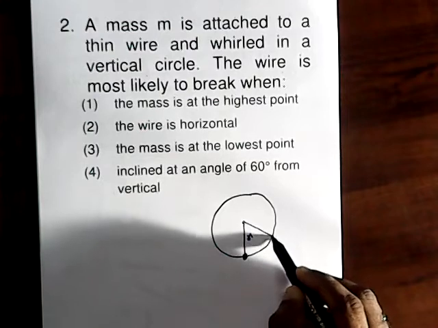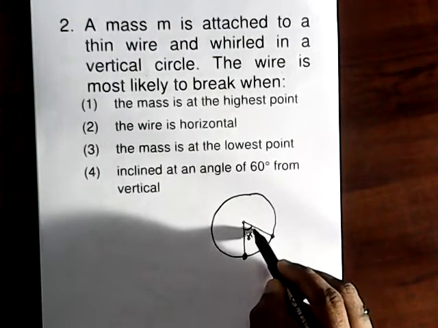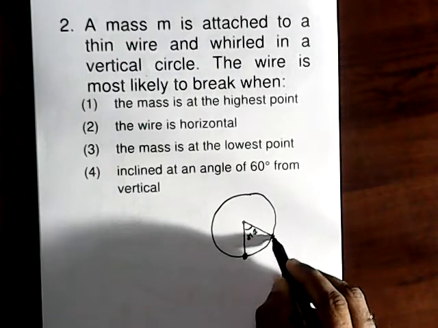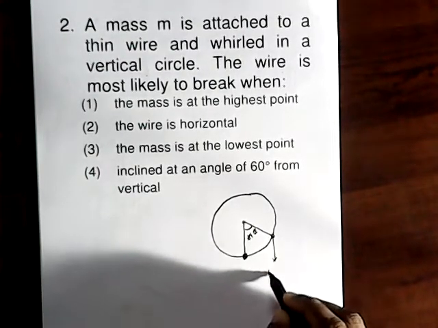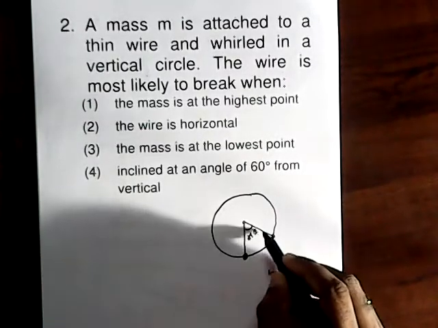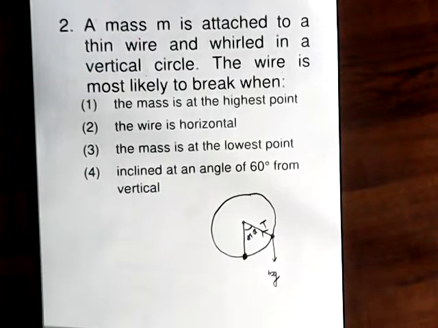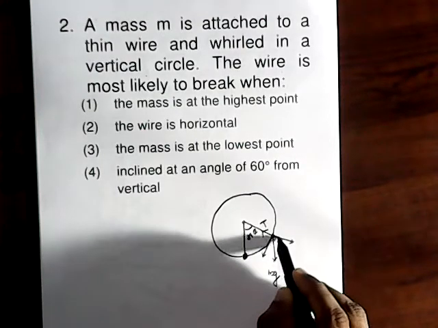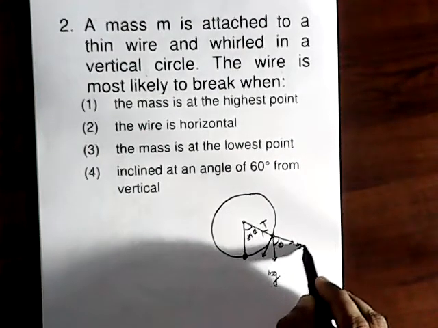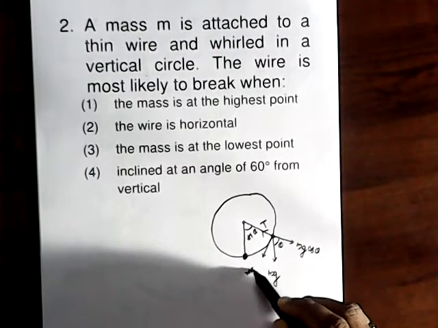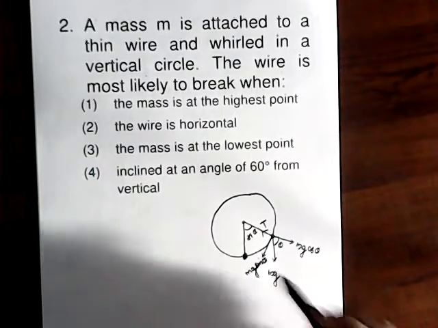At a particular time, it is at an angular displacement theta. The forces acting on it are the weight mg acting vertically downward and the tension acting along the radius towards the center. That mg can be split into two components: mg cos theta and mg sin theta.